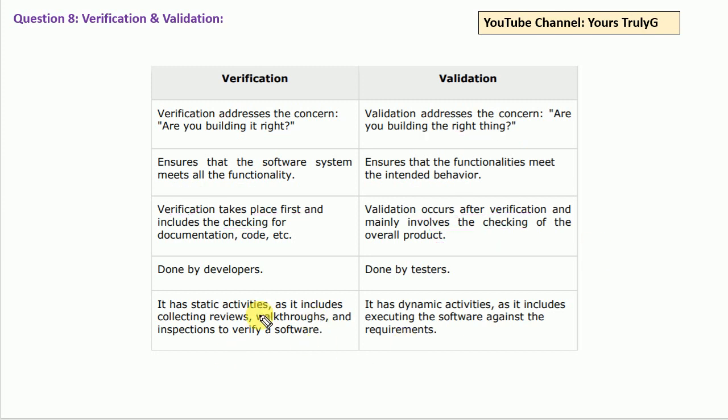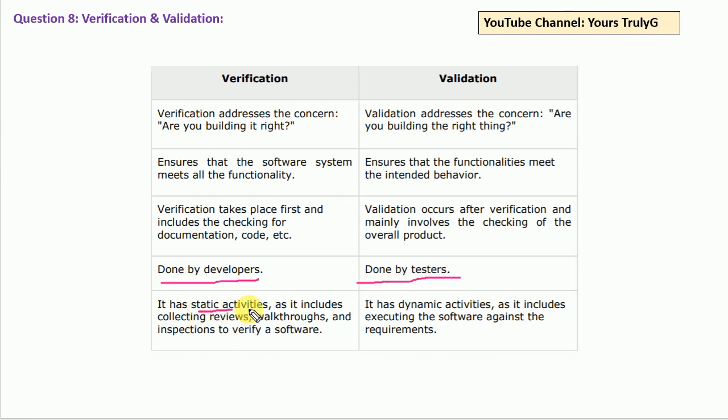That is the difference between verification and validation. Verification is done by the developer. As I told, we test each and every module, so module testing is done by developers, as various codes and algorithms are involved. The overall testing is done by the testers.